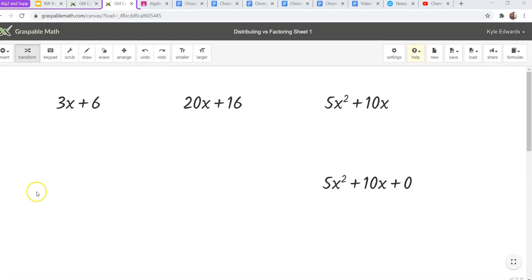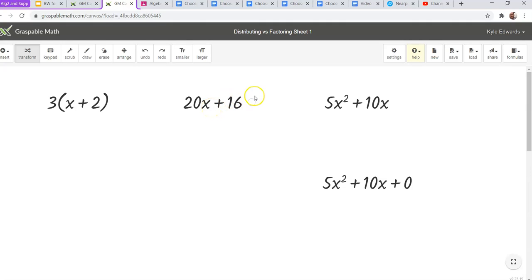Okay, let's go ahead and check and see how you did. So 3x plus 6, you would have to recognize this is 3 times x, and this is 3 times 2. What did I say twice? The 3. That's what's going to get factored to the outside of parentheses. So I'm just going to click and drag this over and ask it, hey, what do these have in common? The 3. When you took the 3 off up to the outside by dividing, what was left was x plus 2. Hopefully you got that one right.